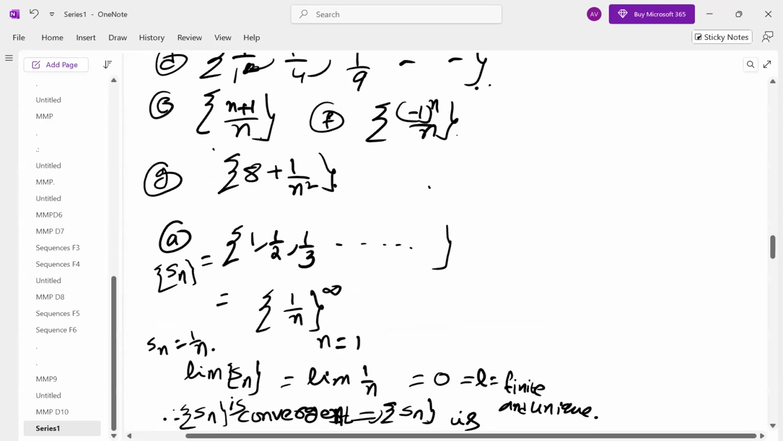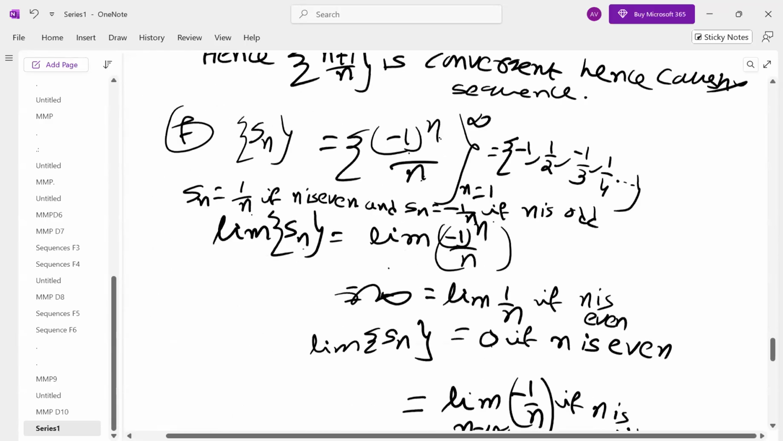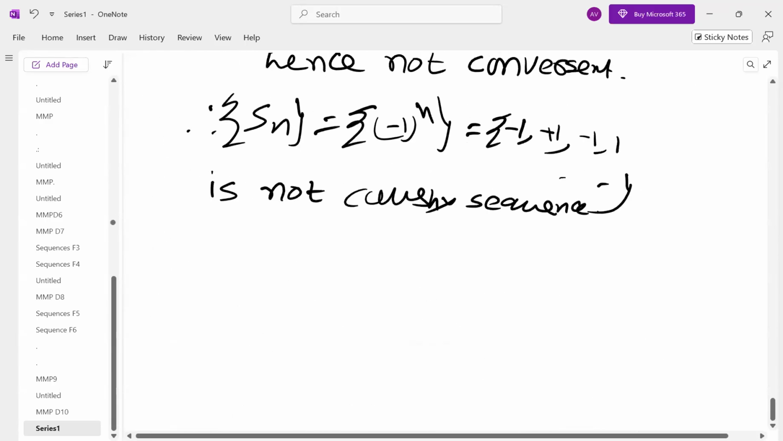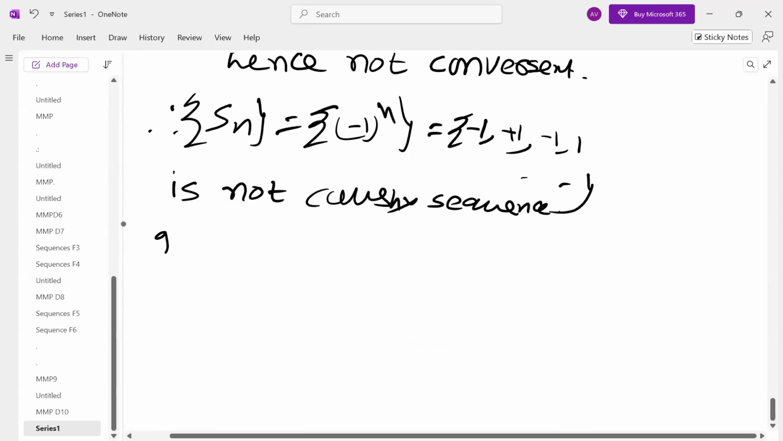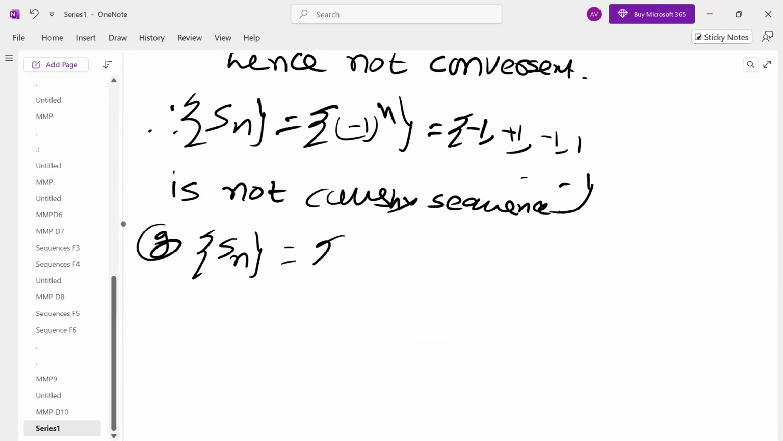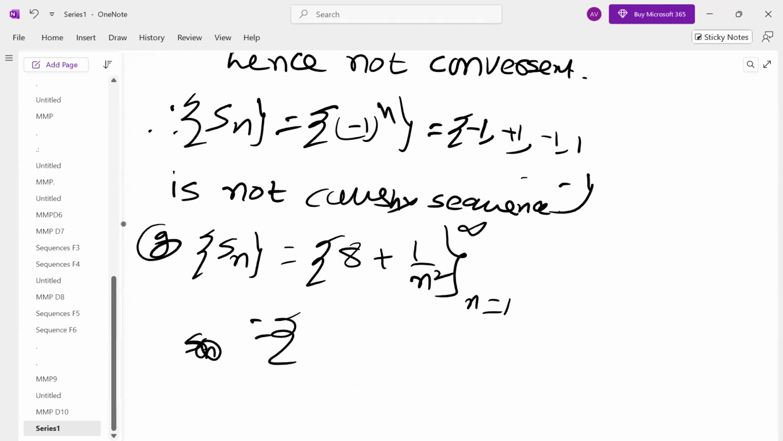Okay. Next, the last one. The sequence 8 plus 1 by n squared. Is it a Cauchy sequence? Yes, sir. Correct. It is convergent, so it is Cauchy. Then Sn is actually, what is the sequence when you look at it? 8 plus 1 by 1 squared, 8 plus 1 by 2 squared, and so on. 8 is fixed.